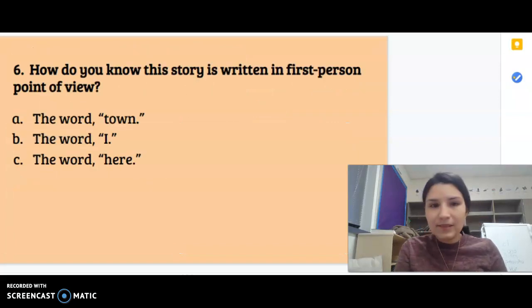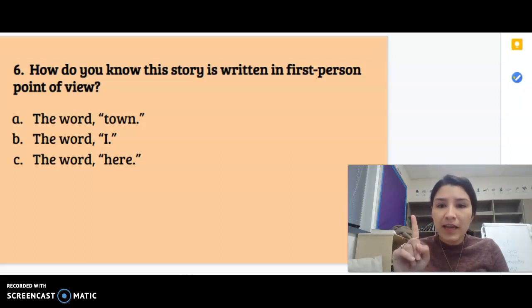Question 6. How do you know this story is written in first person point of view? Is it A, the word town, B, the word I, or C, the word here? Give you a moment to think about it.